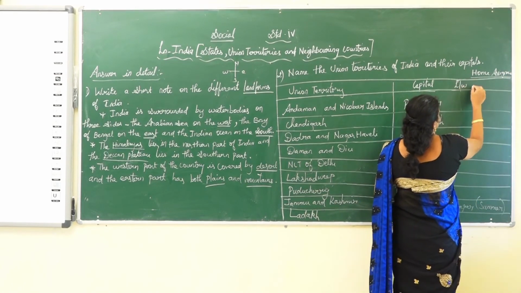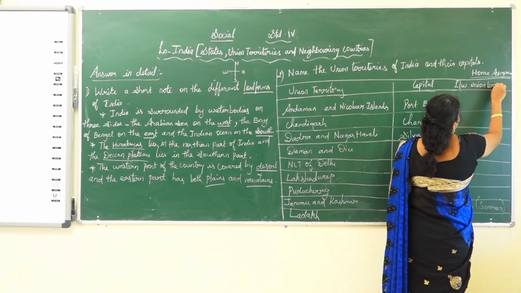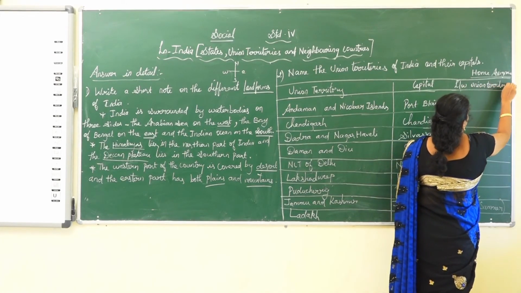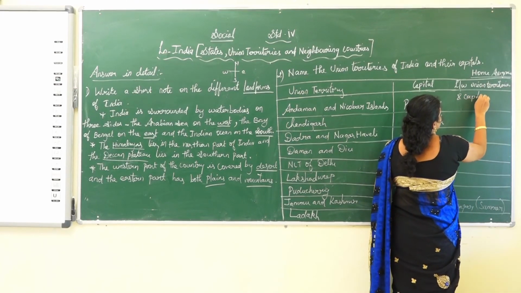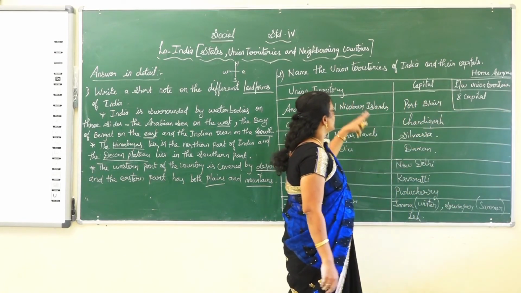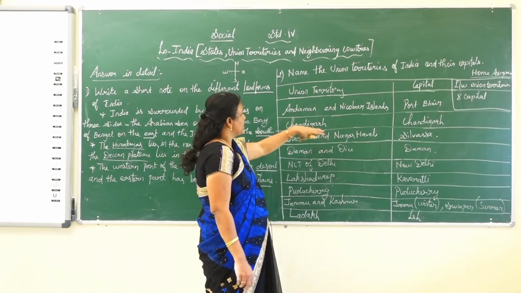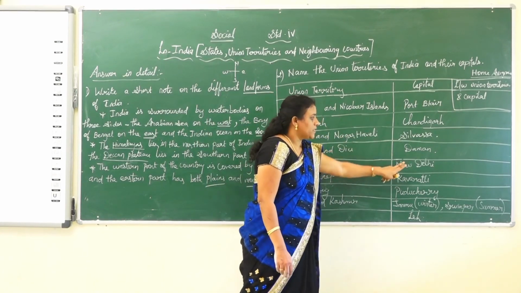Learn and write the union territories of our country, the union territories and capitals. So take it as a home assignment. Learn and write the union territories and capitals. So these are the union territories and these are their capitals.